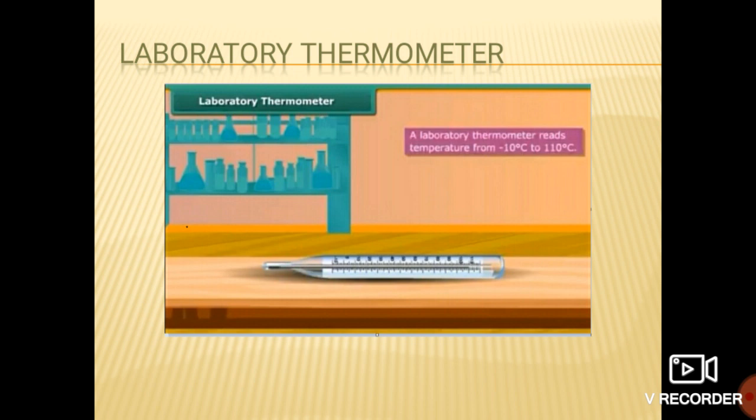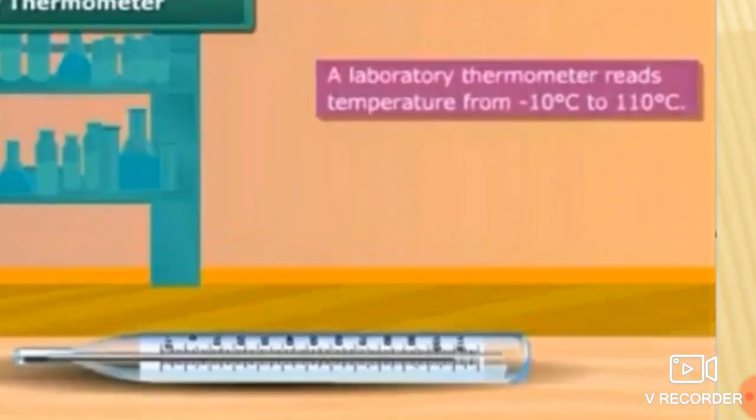A laboratory thermometer reads the temperature from minus 10 degrees Celsius to 110 degrees Celsius, of any hot or cold object.